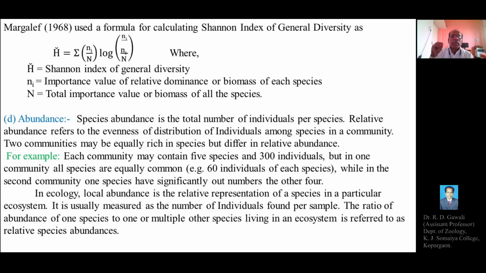Relative abundance refers to the evenness or distribution of individuals among the species in a community.